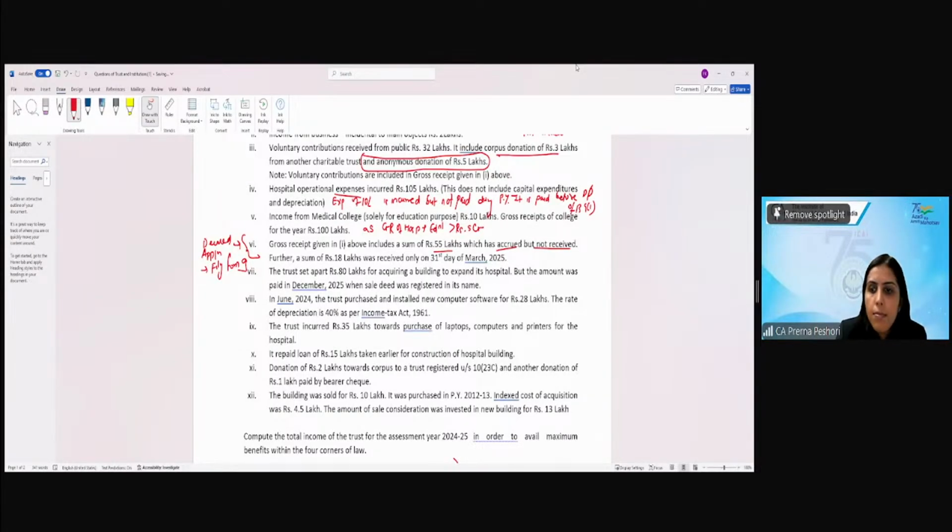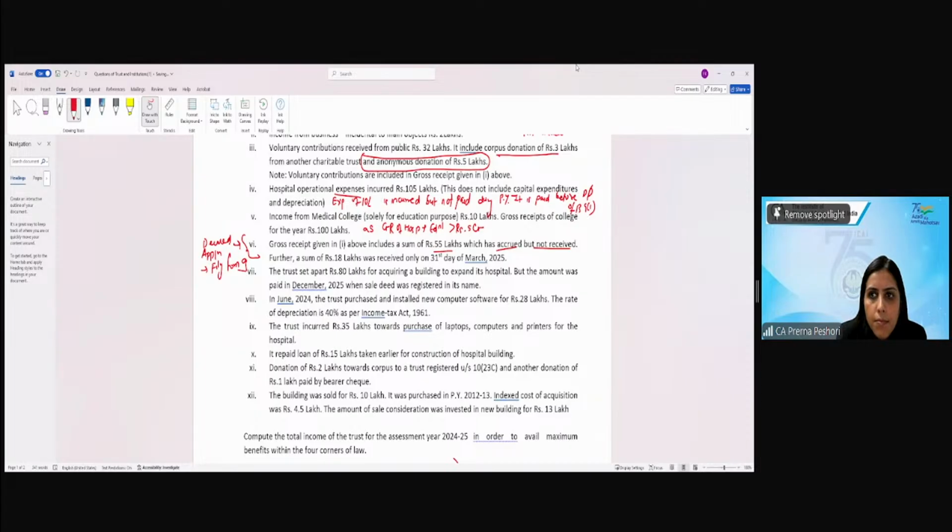Can it be treated as application or not?